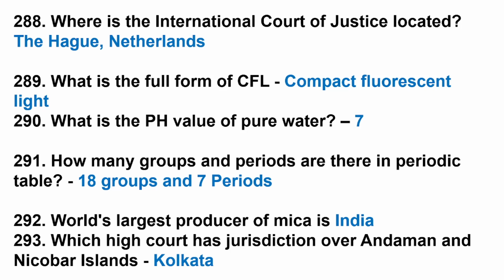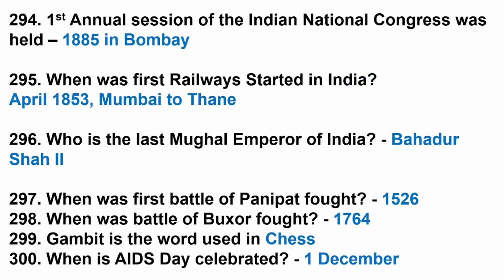291. How many groups and periods are there in periodic table? 18 groups and 7 periods. S, P, D, F groups. World's largest producer of mica is India. Which high court has jurisdiction over Andaman and Nicobar Island? Kolkata is correct. First annual session of Indian National Congress was held in 1885, Bombay.